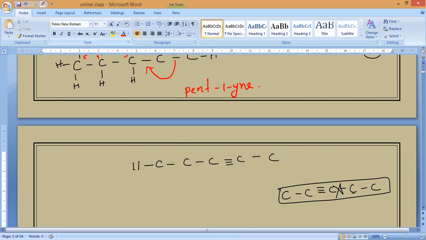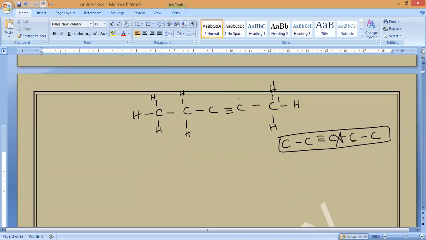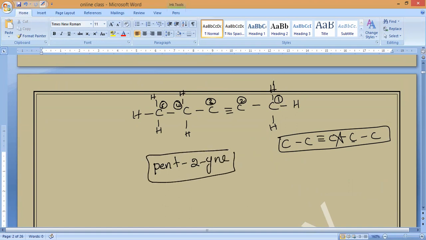So now the number of hydrogens, how many? Tell me. This is 3. Next, 2 hydrogens. Next one, the number of hydrogens is already balanced: 3 plus 1 is 4, balanced. The last one again gets 3. So now notice the carbon numbering. We have to give the lowest possible numbers: 1, 2, 3, 4, and 5. So here it will be pent-2-yne. That's all. Pent-2-yne is the answer.